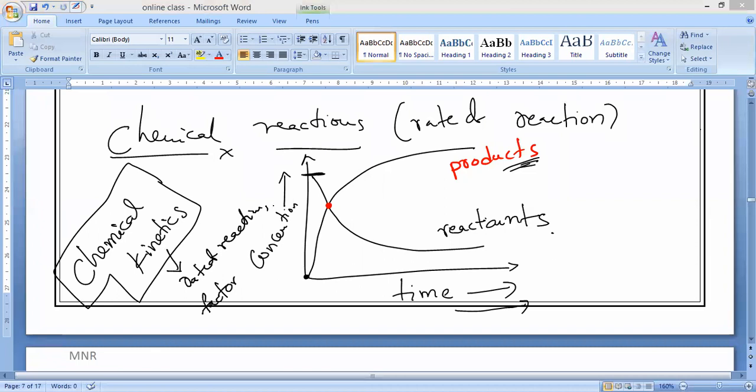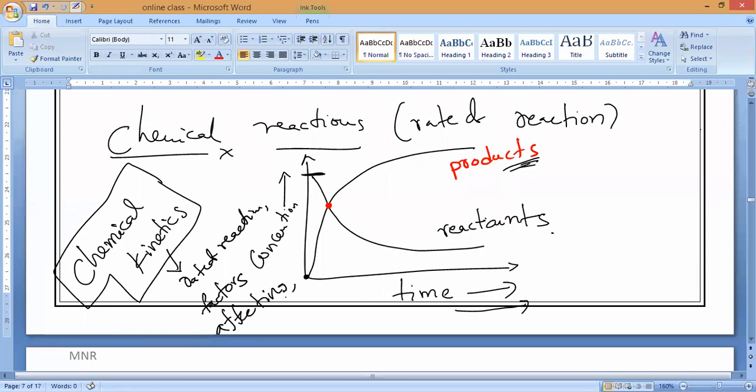Last is the mechanism, how it takes place with the presence of heat, electricity, light, or any catalyst. These are the three things we will study in chemical kinetics: the rate of reactions, the factors affecting them, and the mechanism.